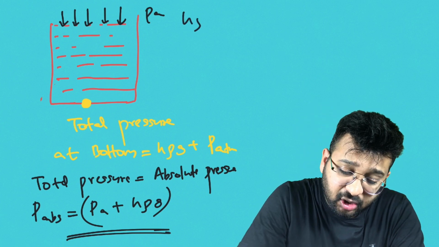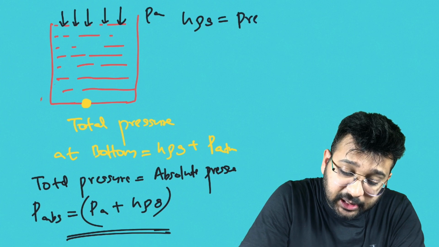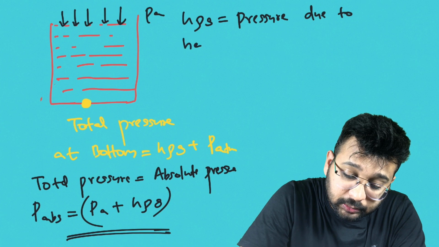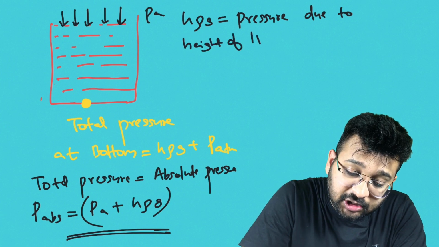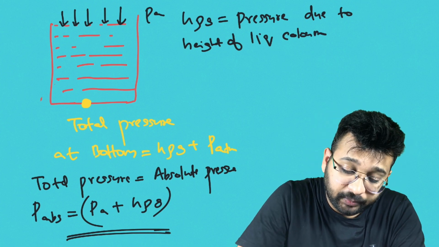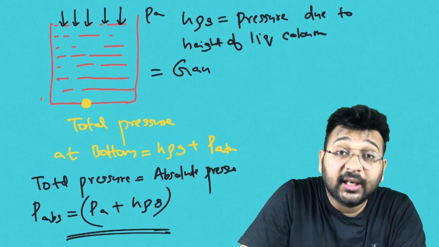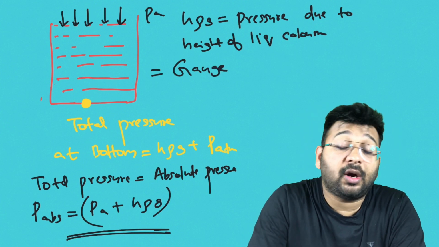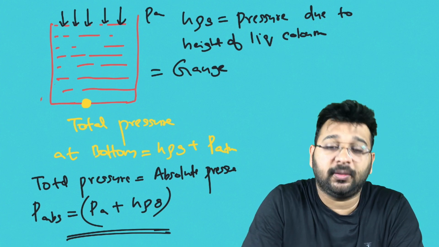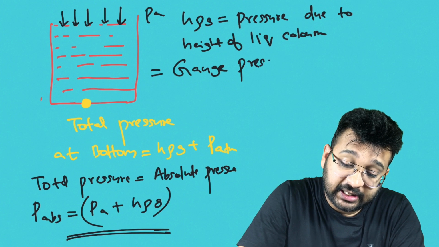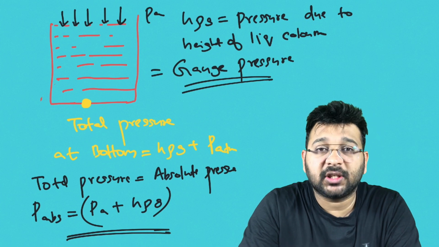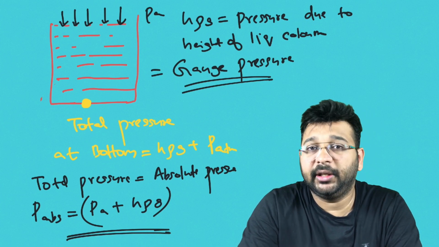Now this h rho g is the pressure due to the height of the liquid column, and that pressure is known as gauge pressure. Some of you might have pronounced it incorrectly. That is wrong. So it is gauge pressure. Okay. So gauge pressure is the pressure due to the height of the liquid column.